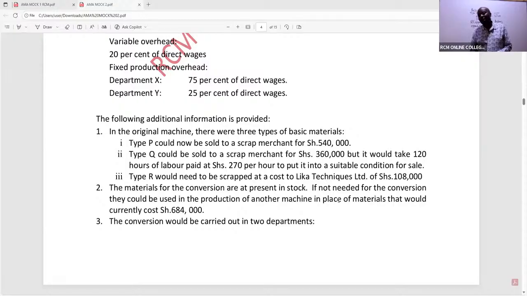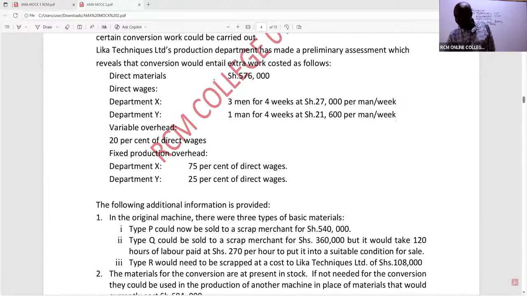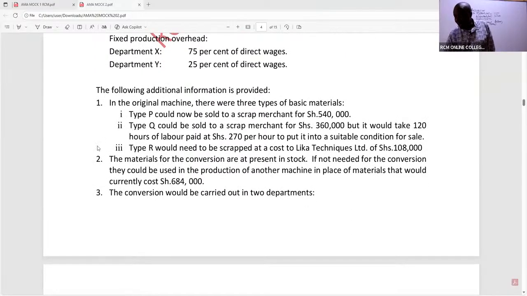Now, ladies and gentlemen, please listen to me very well. That this 684,000, that currently, I have some materials which are costing 576,000. Which in this case I'll be told that I would use to make changes to this particular product, which is needed by Zimwi. But what have they told us?